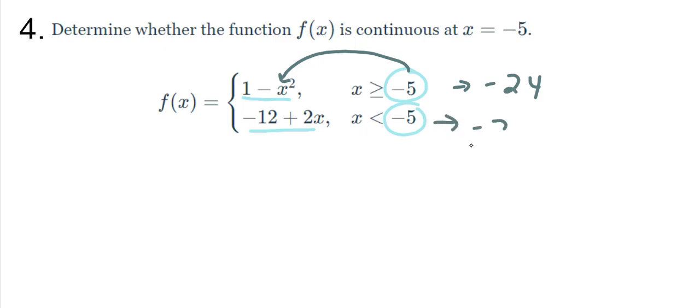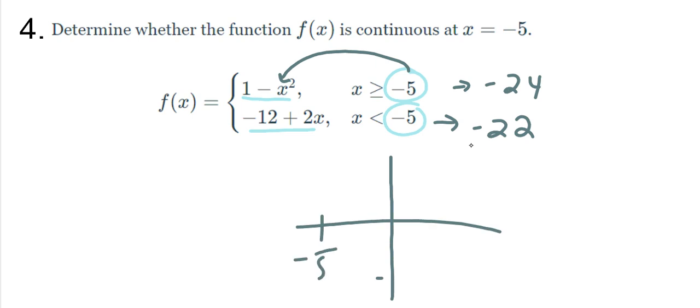Oh, so close, so close. So at -5, one of them was at -22, the other was at -24, right? They did not meet up, and once again, they're just not meeting up here. All right, so we would say not continuous there. All right, let's see what else we've got.